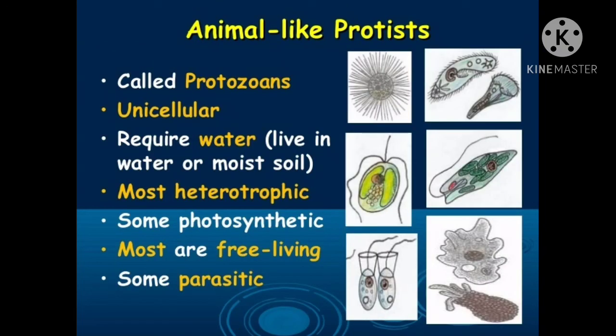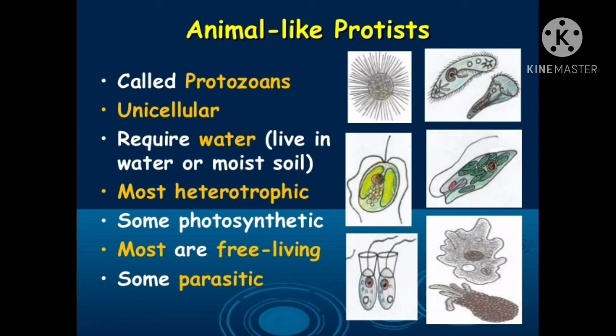Next are the animal-like protists, and these animal-like protists are also called protozoans. They have a unicellular body and they require water for their survival, and they are all present in moist soil also.